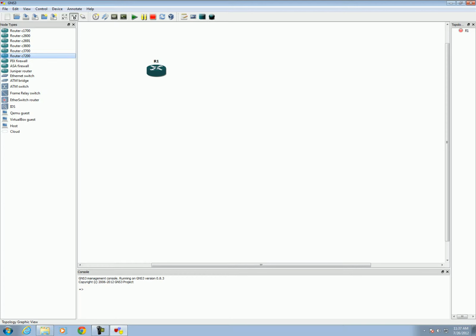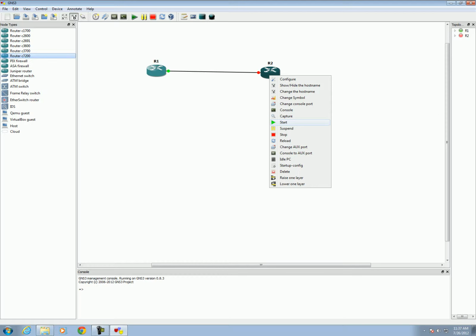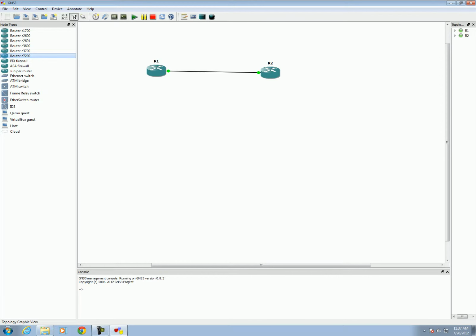Now how to start this router? Click on this button. Now this will become green here. That is a confirmation that it has started. If you want one more router, drag and drop. If you want to connect a cable, fast Ethernet or serial or whatever, you can just click on these two after clicking the interface. You can also start like this, right click and start. If you want to start many routers together, click on this one router, right click and say start. You can stop, you can also reload.